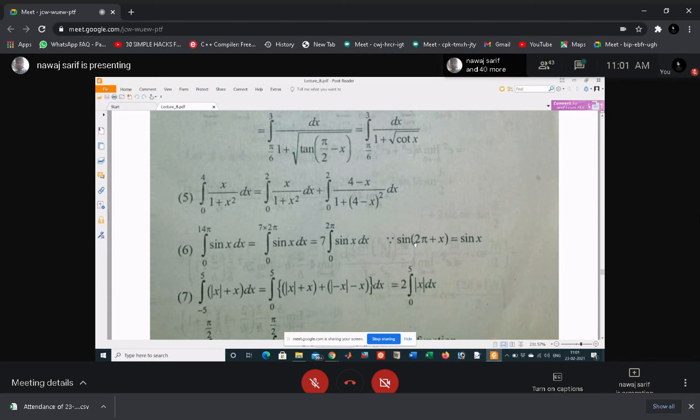So in case of finding the area from 0 to 14 pi, just find the area from 0 to 2 pi and multiply by that number as you wish. If in place of 14 pi you take any multiple of 2 pi, then the area will also be that multiple. Understand?